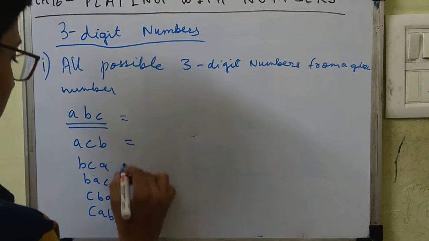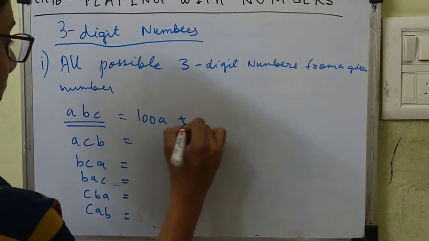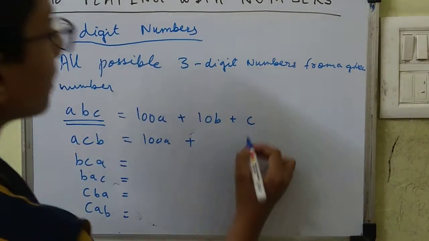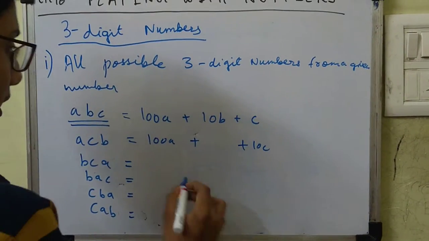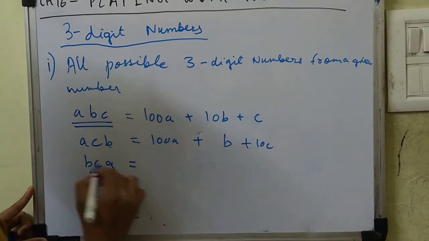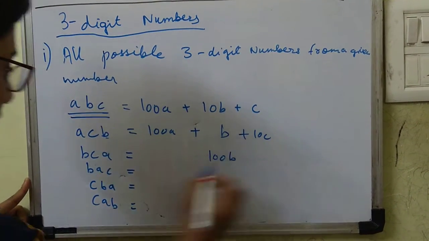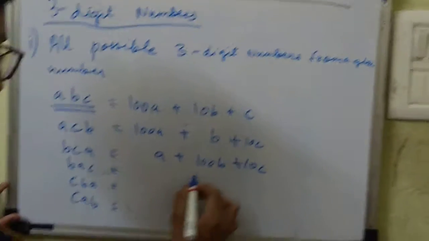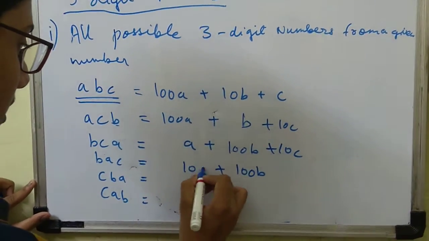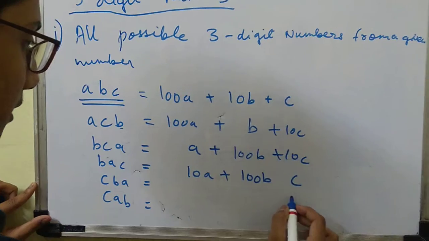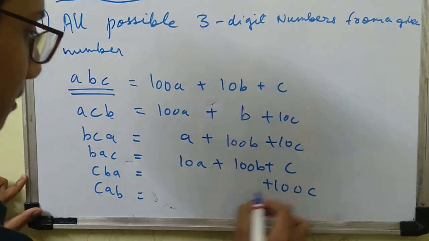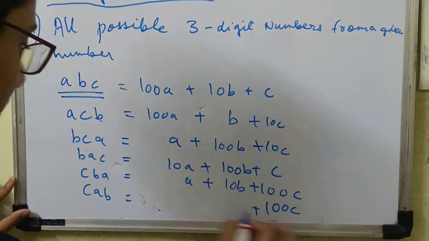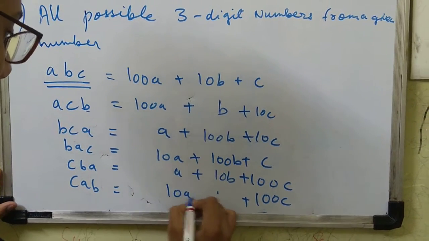Now do it like this: ABC is 100A plus 10B plus C. ACB is 100A plus 10C plus B. I will be writing it in a column so that we can add conveniently. BCA means 100B, 10C and A. BAC means again 100B, 10A and C. CBA means 100C, 10B and A. CAB means 100C, 10A and B.